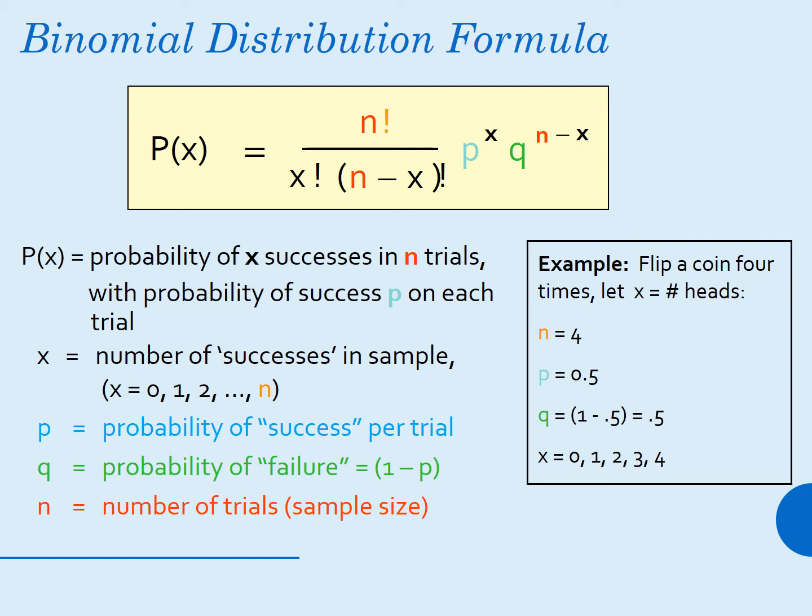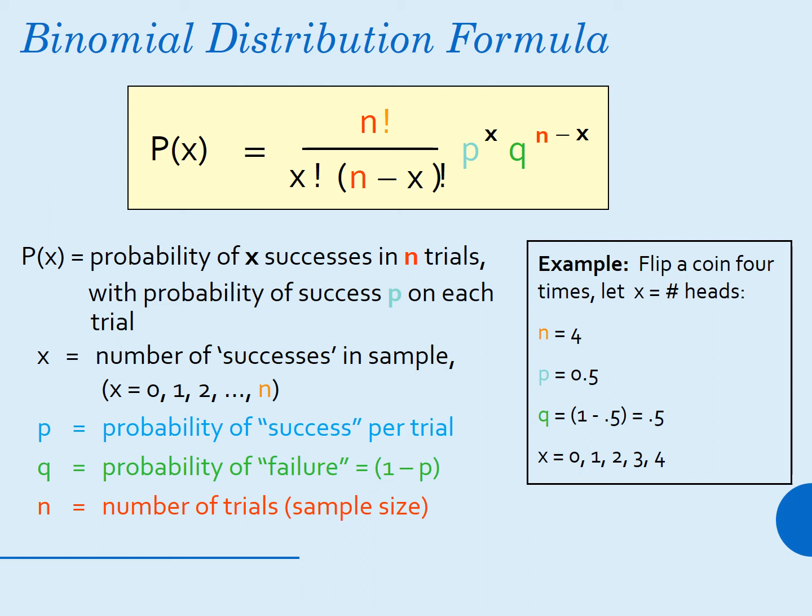Formula for binomial distribution: P of x is equal to n factorial upon x factorial into n minus x factorial, into p raised to x into q raised to n minus x. So here probability of x, which is denoted as P of x, is equal to the probability of x successes in n trials with probability of success p on each trial.